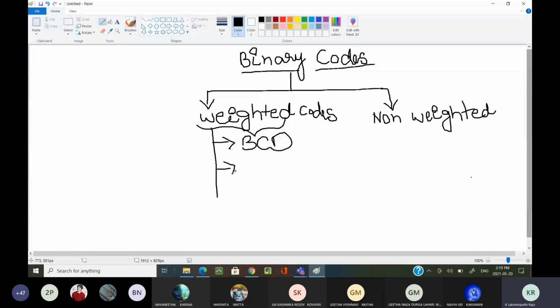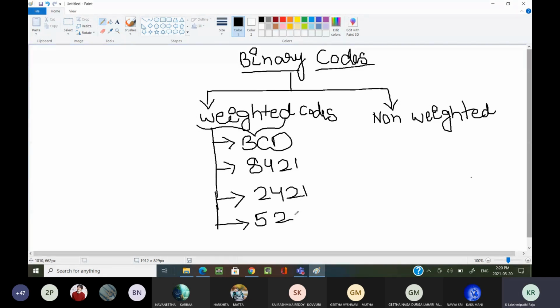Along with BCD, there is one more weighted code, the 8421 code. This is also a weighted code. There is one more weighted code, the 2421 code, and the 5211 code is also there. All these are weighted codes.